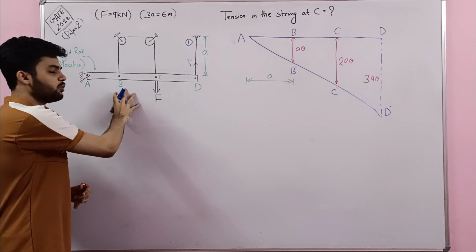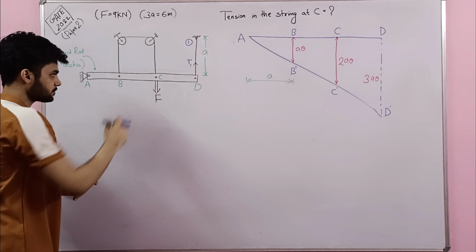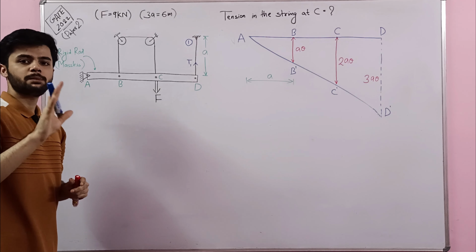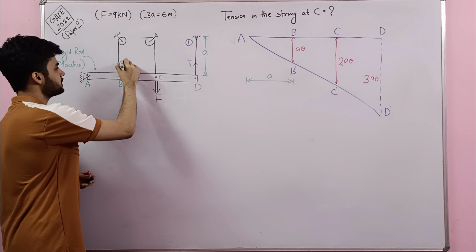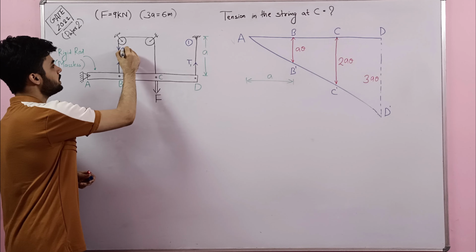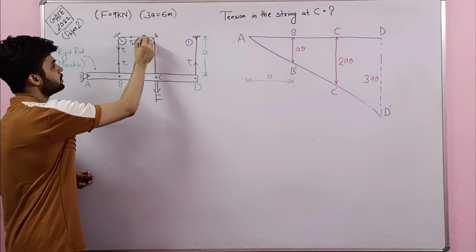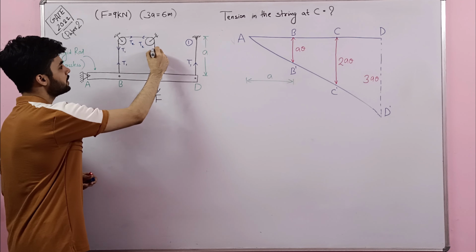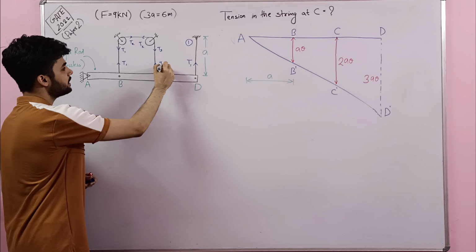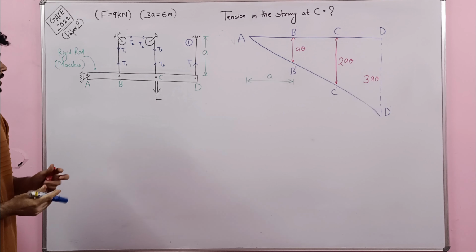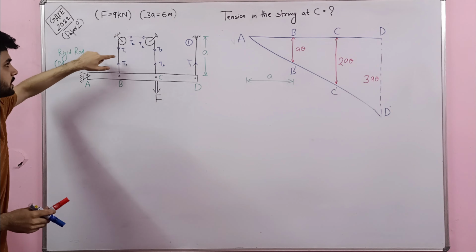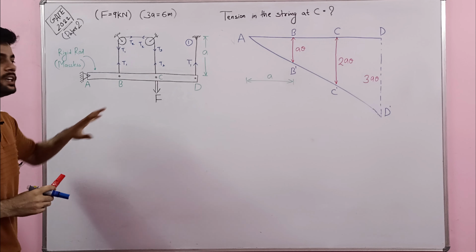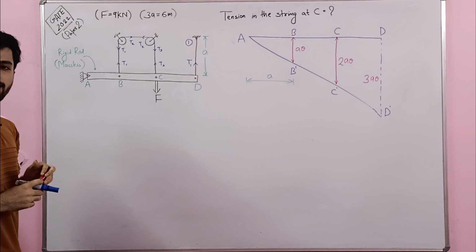Now we have to be very careful while marking tensions in the string that is passing from B to C. The first mistake that a lot of students made in this question is they marked tensions like this: T1, T1, T2, T2, T3 and T3. So the students who marked tensions in this string as T1, T2, T3 have done it incorrectly. Why am I saying that?